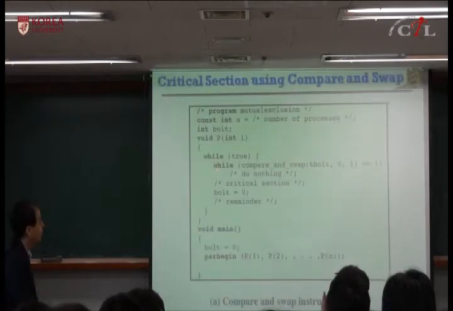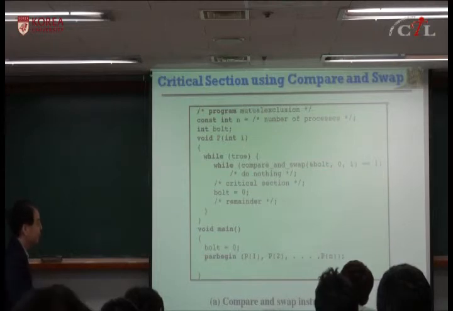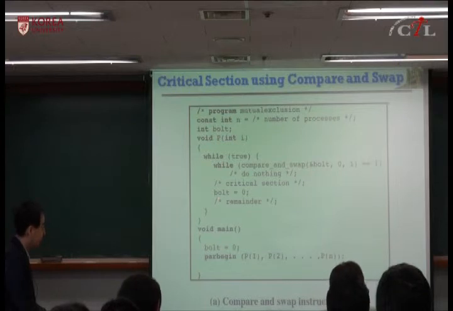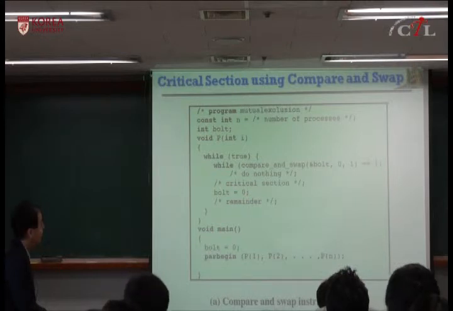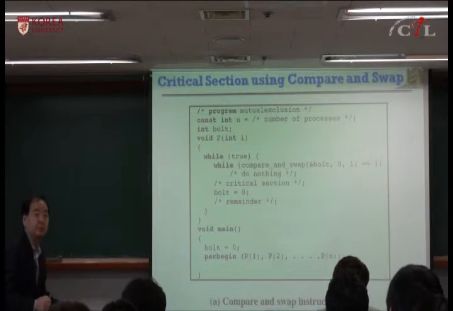That's compare and swap. When you succeed, you enter the critical section. This is the beginning of the critical section: one process can enter, and all the other processes must wait. After it performs the critical section and resets the value to 0, if there are multiple processes, only one can proceed. Okay?